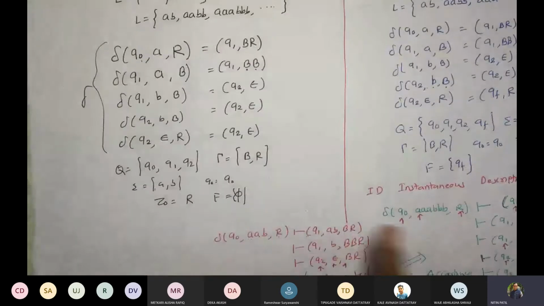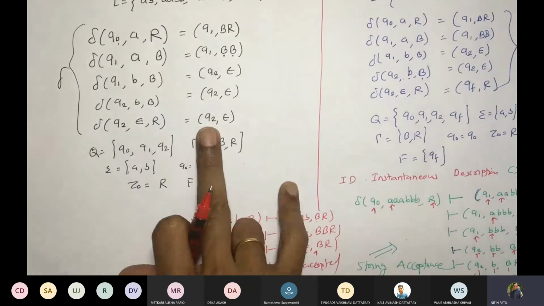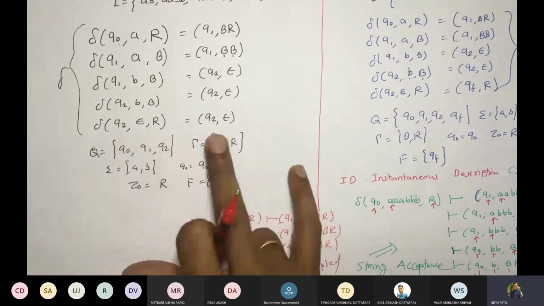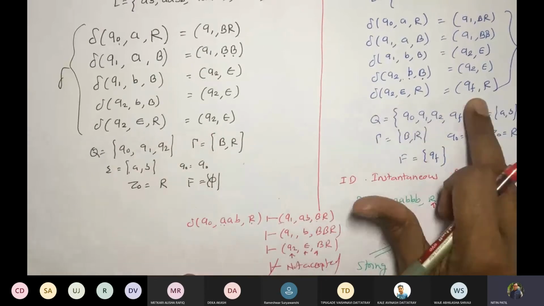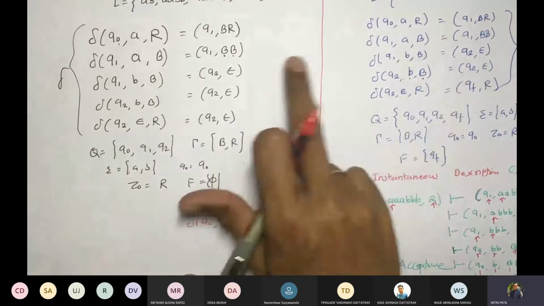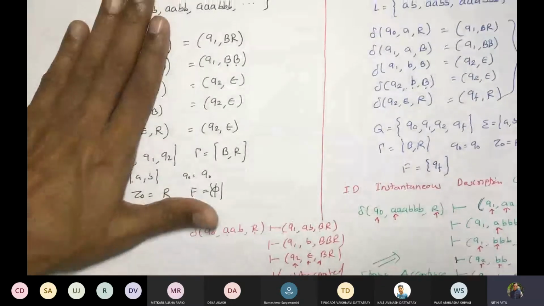Let us take the next example. Now, if I write it for acceptance by empty stack, you have to write it for acceptance by final state. Only one change will be required towards the end, correct? If you compare both the solutions that I gave you, where is the change? Only the last thing: Q2 epsilon R became Q2 epsilon, here it became QF R. Otherwise the rest of the things are the same. So I'm going to solve with empty stack. You are going to solve with final state for the same example. And you can post it on the group.